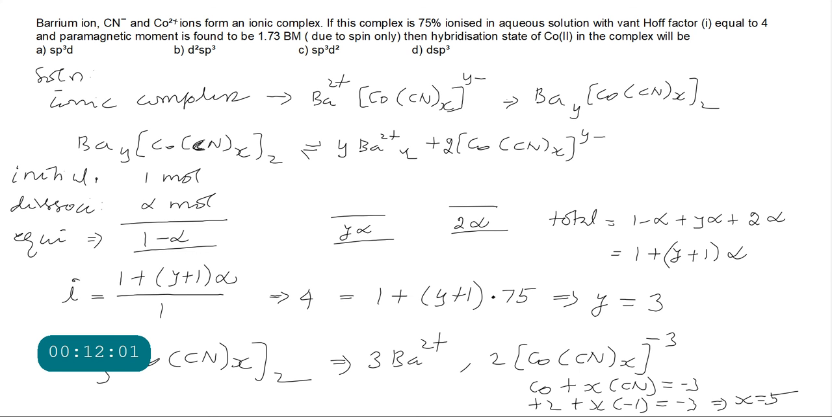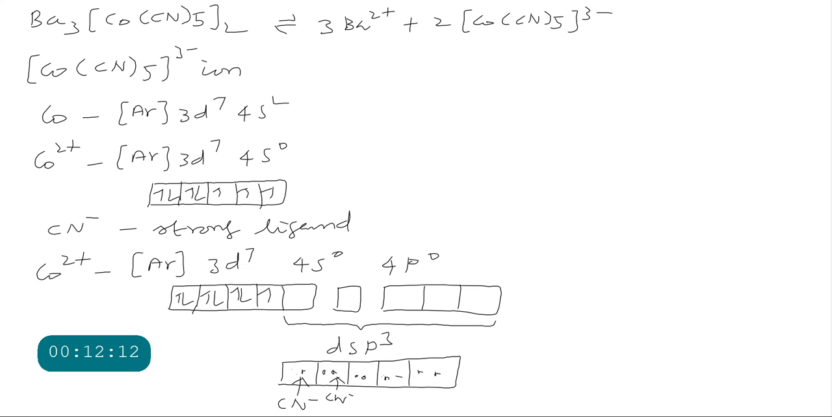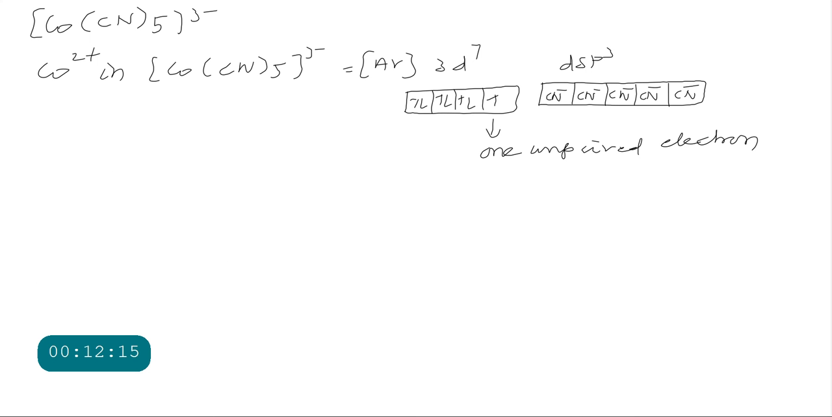In the question you see, the paramagnetic moment is found to be 1.73. So paramagnetic moment is given, and with that we will see. Now here the number of unpaired electrons is 1. Magnetic moment is equal to square root of n into n plus 2. If we substitute the number of unpaired electrons as 1, we will get magnetic moment 1.73 Bohr magneton. So we got the magnetic moment.